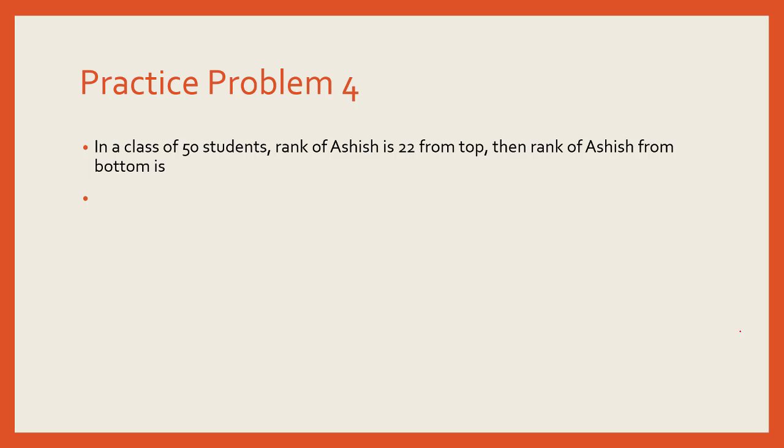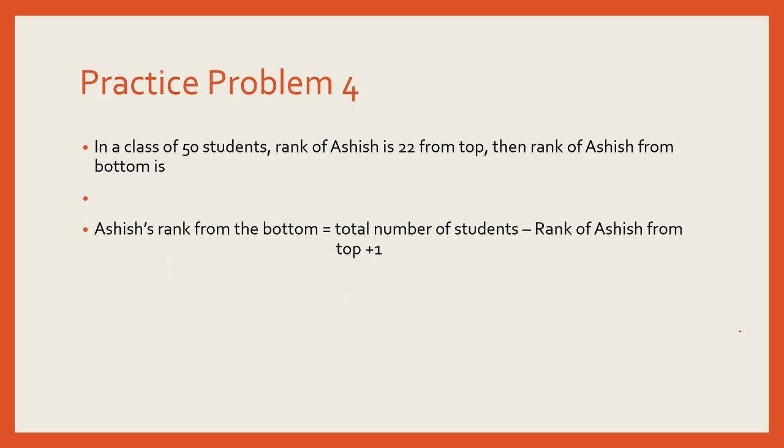Okay, so here we have a question. In a class of 50 students, the rank of Ashish is 22 from top, then what is the rank of Ashish from bottom? Here instead of left end or right end, we have used the terminology top or bottom, which means the same. Ashish's rank from the bottom would be total number of students minus rank of Ashish from the top plus 1, as we have seen in the previous slide. So it would be 50 minus 22 plus 1, which leads us to 29. So we can say the rank of Ashish from the bottom is 29.